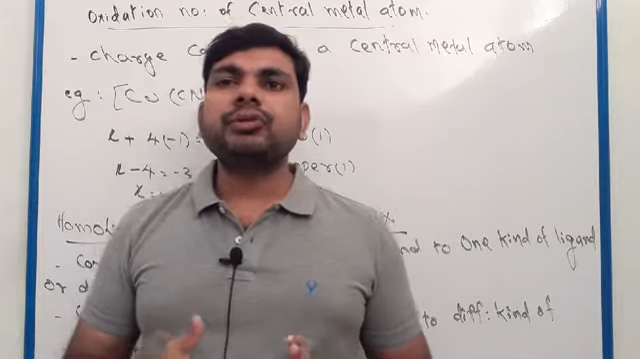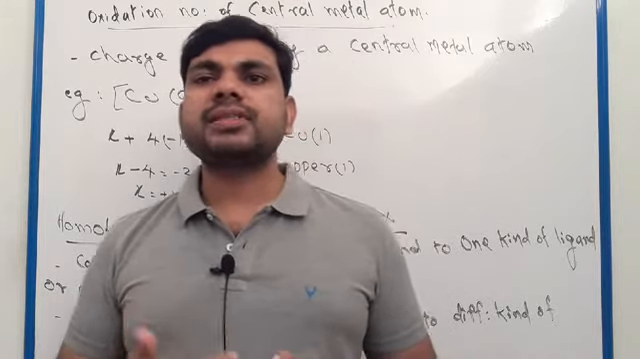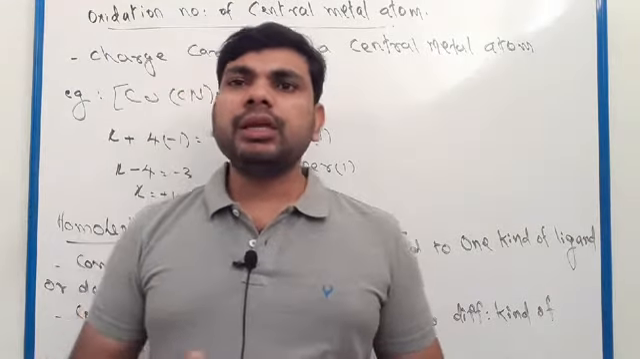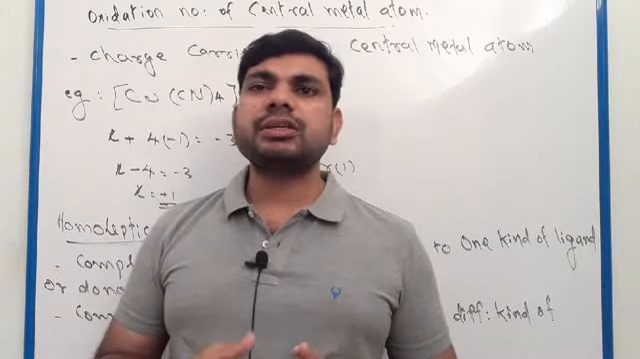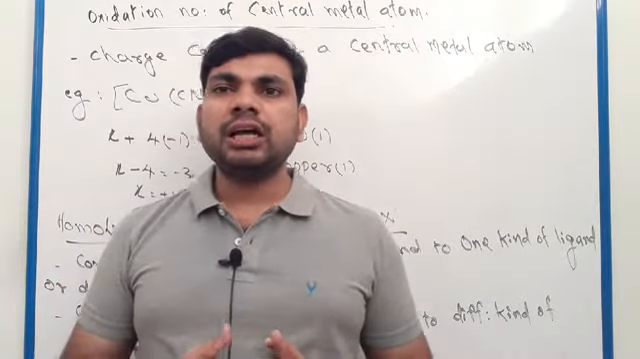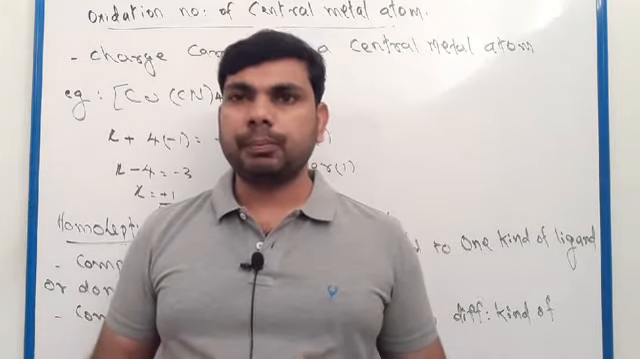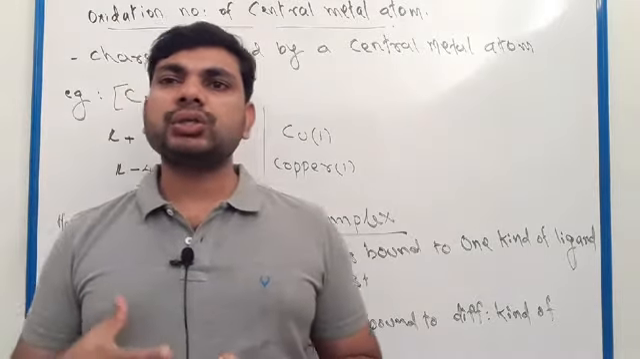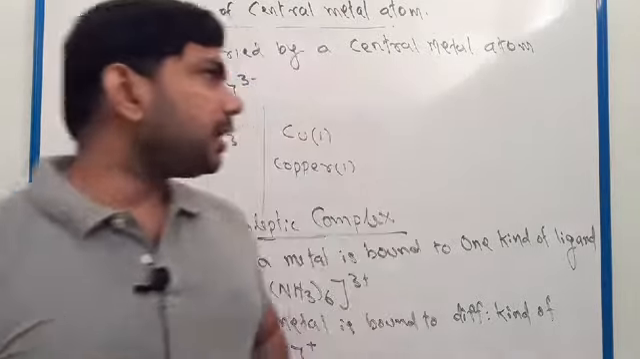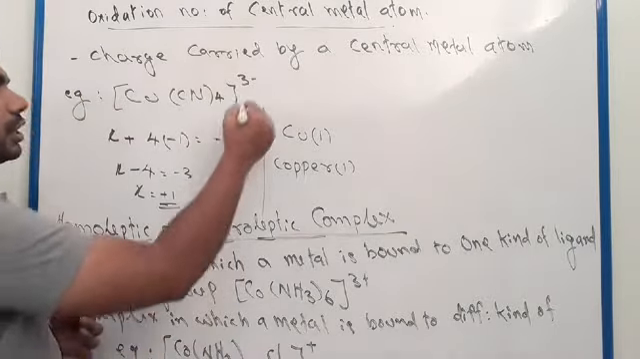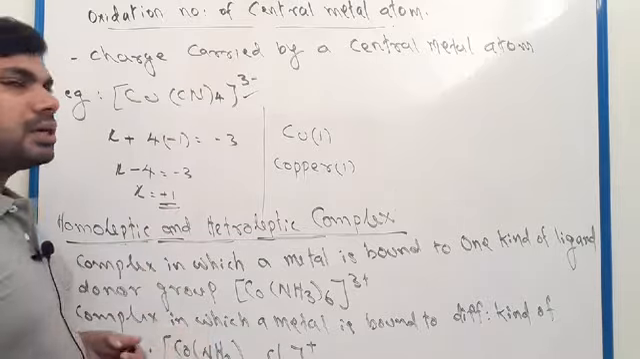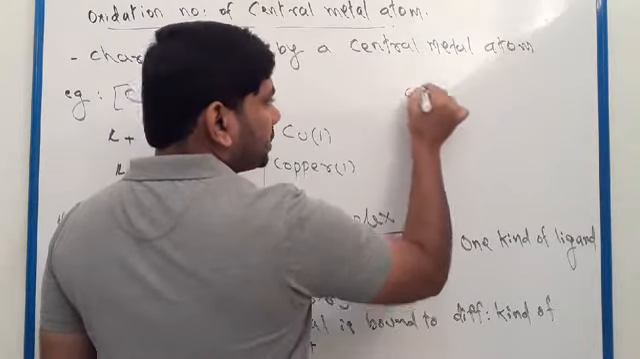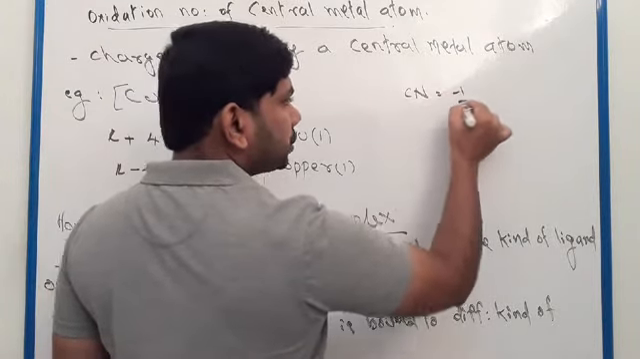Okay, next one we have to discuss here is the oxidation number of the central metal atom. In a coordination compound, the central metal atom carries one charge. This charge is called the oxidation number. The charge carried by the central metal atom is called the oxidation number. Okay, see here one example. This is one example of a coordination compound. Here copper and 4 cyano groups. Here you have to remember CN means cyano, it has -1 charge.